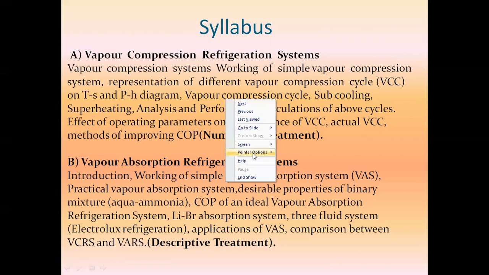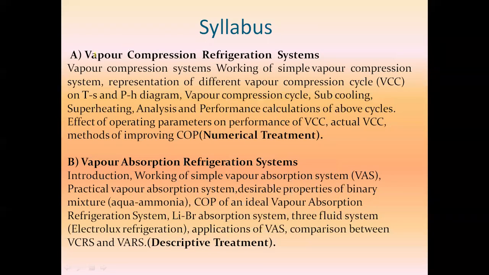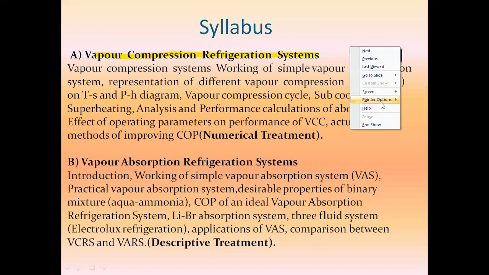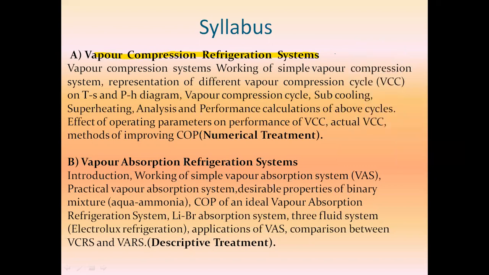absorption refrigeration system. So that vapor compression refrigeration system is called a VCRS. This is called a VCRS, vapor compression refrigeration system. And the other category is called vapor absorption refrigeration system. This is called a VARS. The working principle of vapor compression and vapor absorption refrigeration systems will be somewhat different. There are small changes between them.